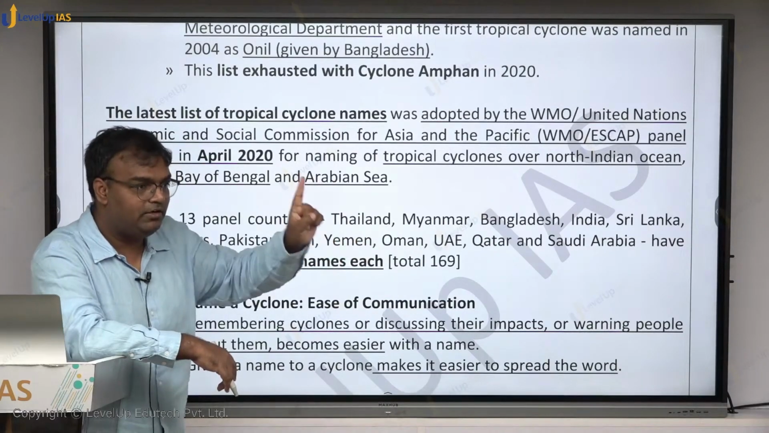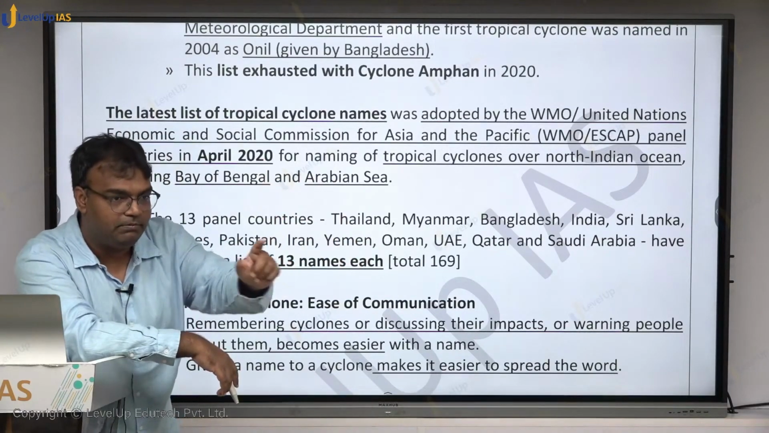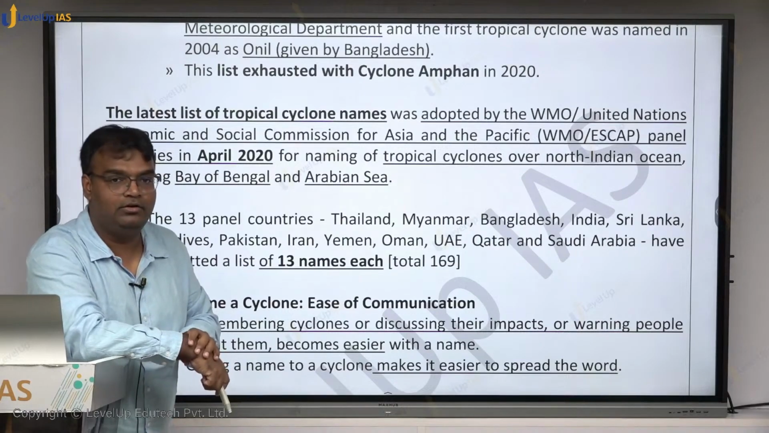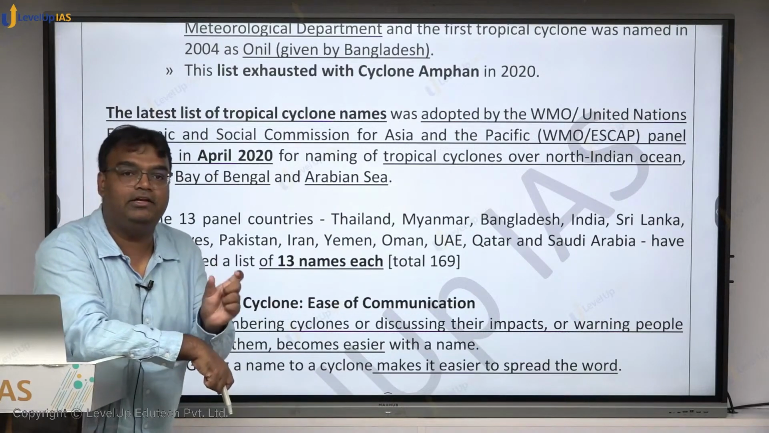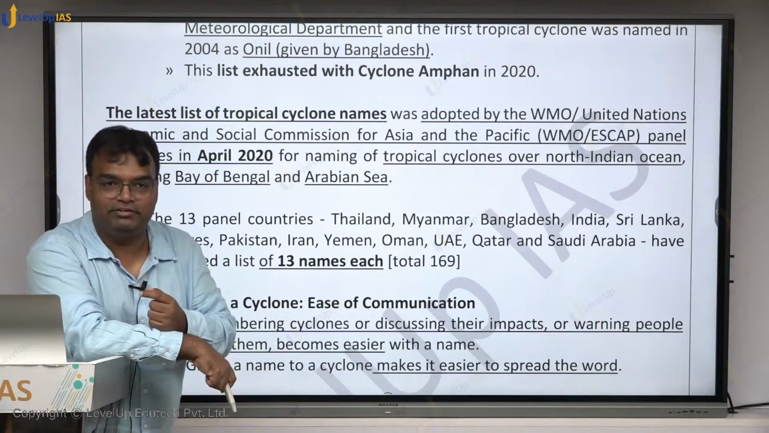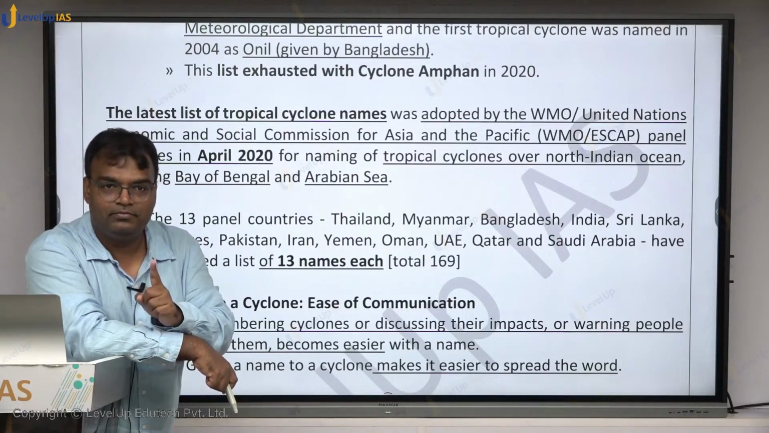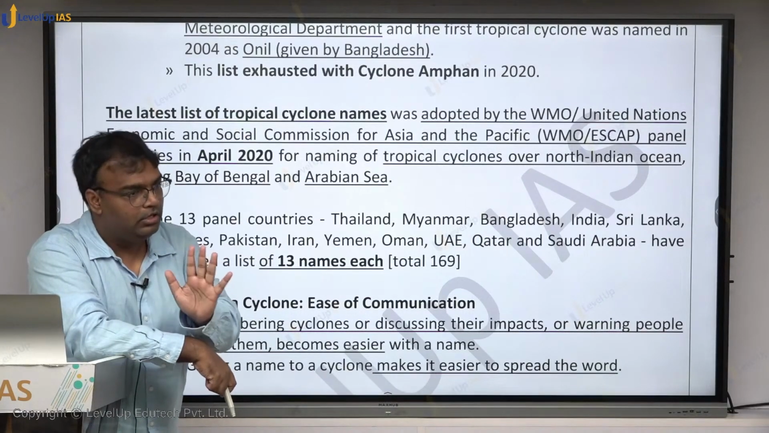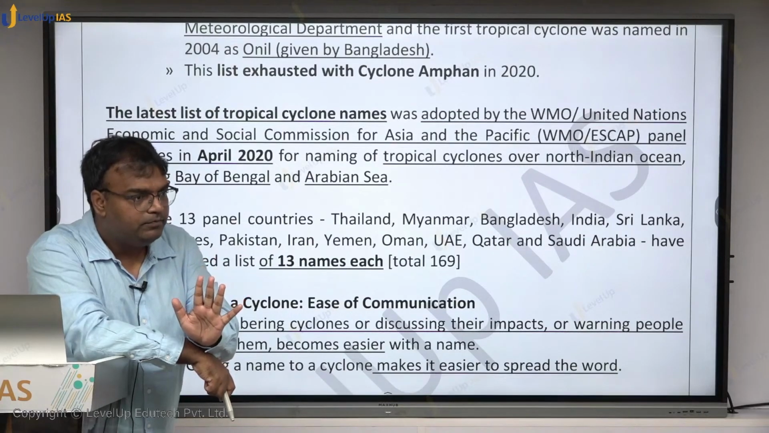पहले इस country का एक नाम, फिर इस country का एक नाम, फिर इस country का एक नाम. So whenever a cyclone would come, you will see sometimes a cyclone called Onil. Onil is basically Anil in Bengali. Bangladesh has given that name. समझ में आ रही है बात? तो how are cyclones named? Are we getting it? Are we understanding it?